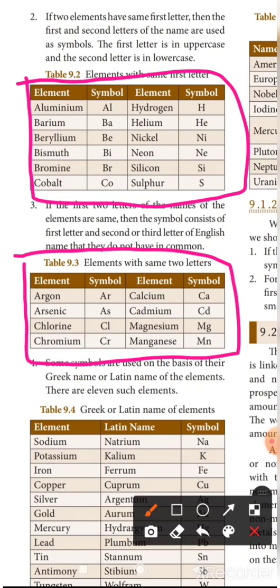The next, Greek or Latin names of elements, this also you have to study. The 3 tablet column is very important. This is one word, extra one words, book inside one words. I ask this topic for 10 marks. So you have to study fully the element name and symbol, everything.